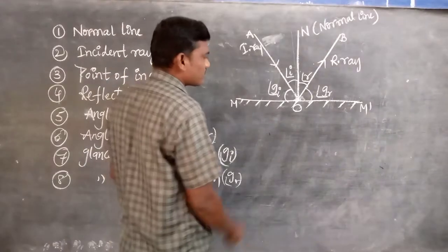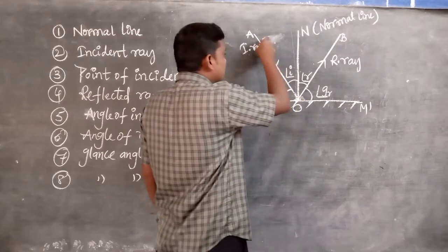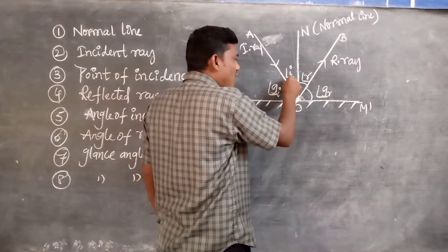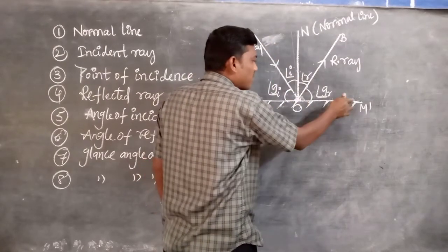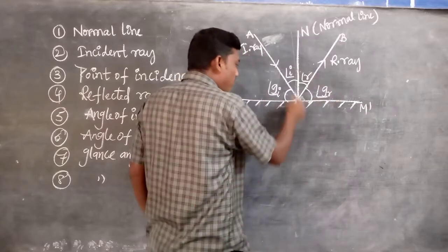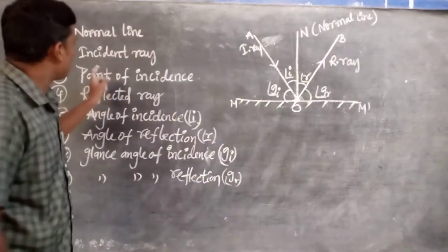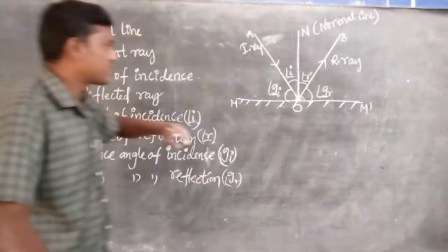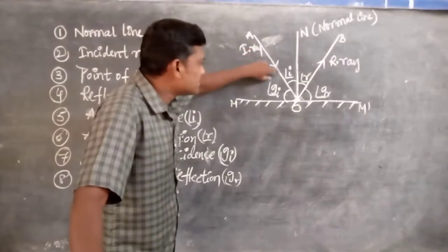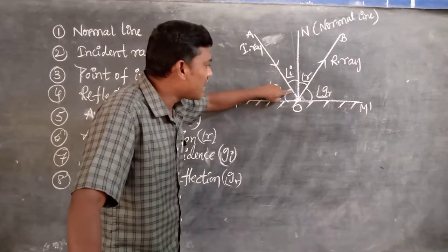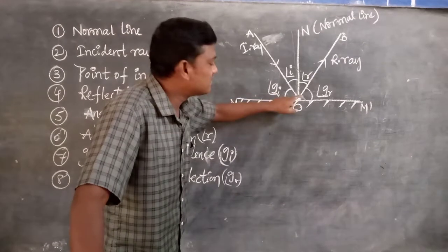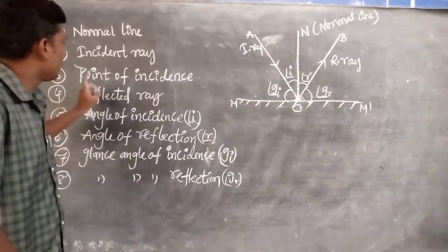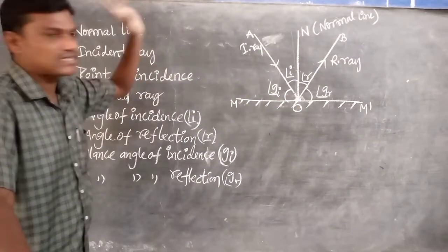Next one. This incident ray will fall at one point on the plane mirror. That point or place is called the point of incidence. The incident ray meets the reflecting surface at that point.